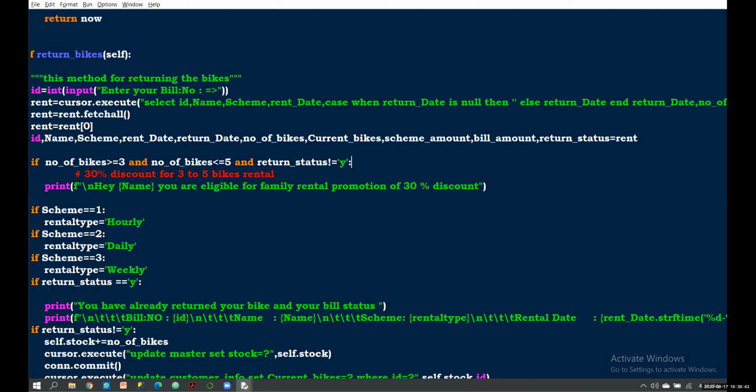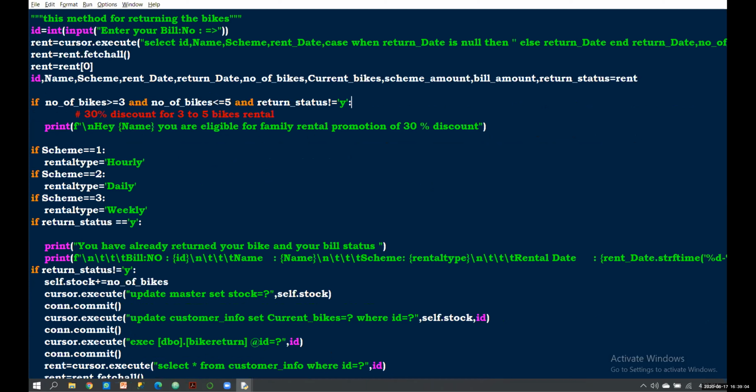And after that, here I'm using return status not equal to Y. For comparing and checking this status, I'm going to use my select query, then unpack them. Then after that, I'm going to use these conditions. The rental status should be N, not equal to Y. If it is Y, the person has already returned their bikes, right?